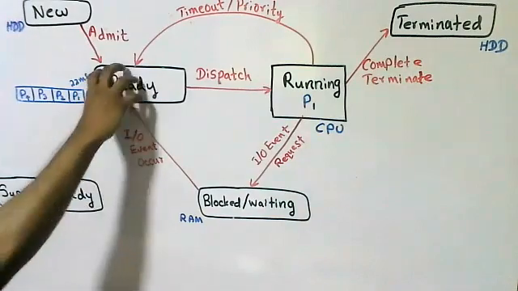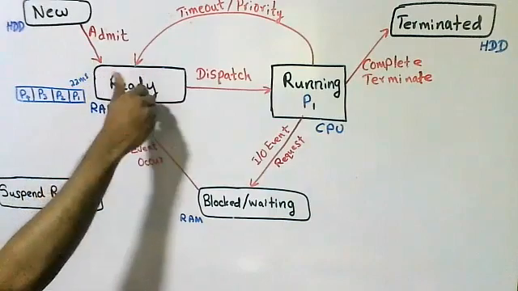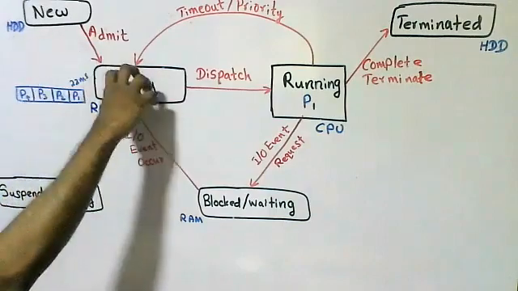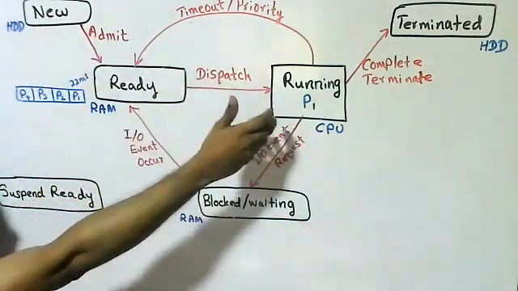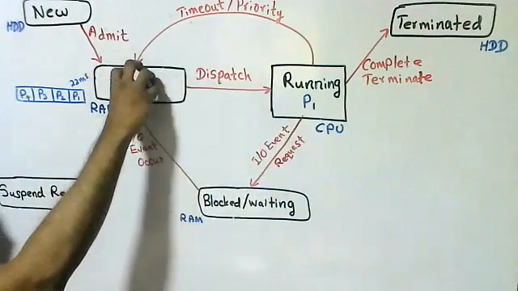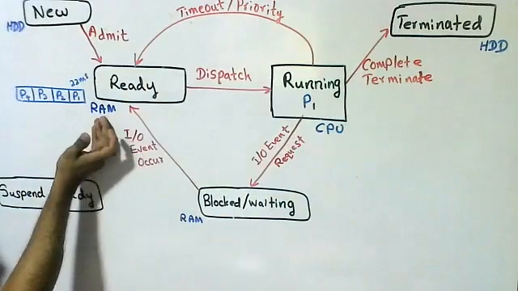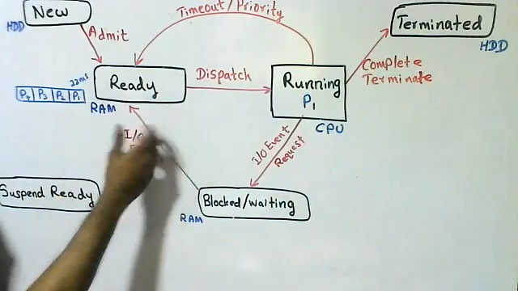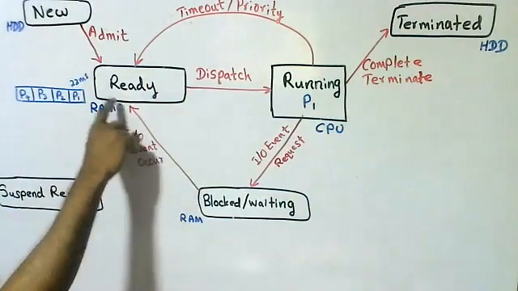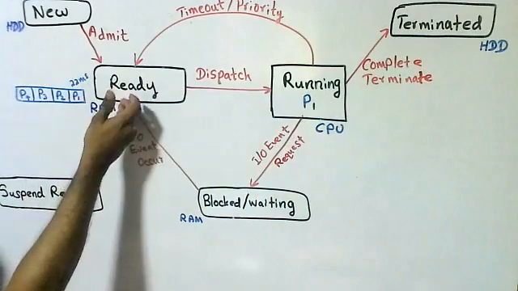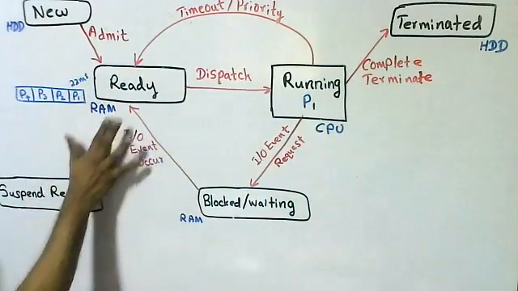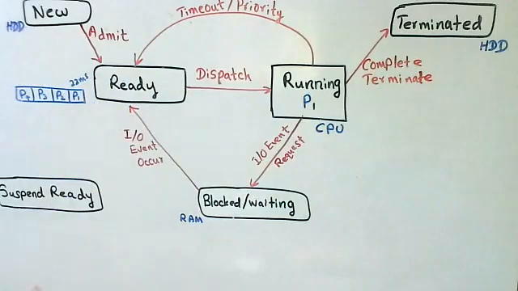Because the capacity of the RAM is limited and more processes come for execution, the ready state needs more space but can't take it because the capacity of the RAM is limited. Therefore, a process in the ready state moves to suspend ready. It is called